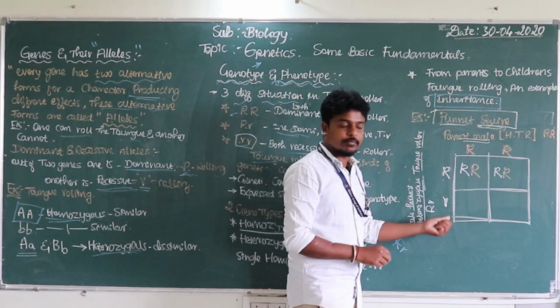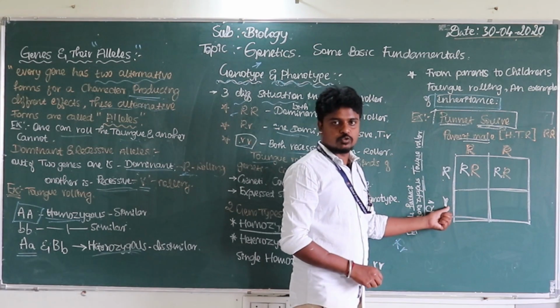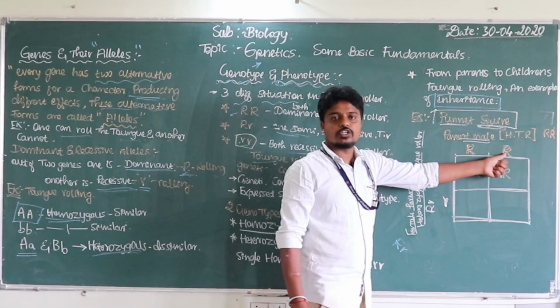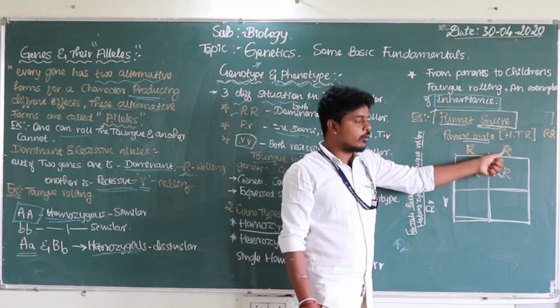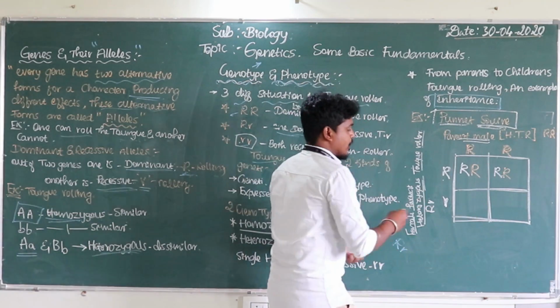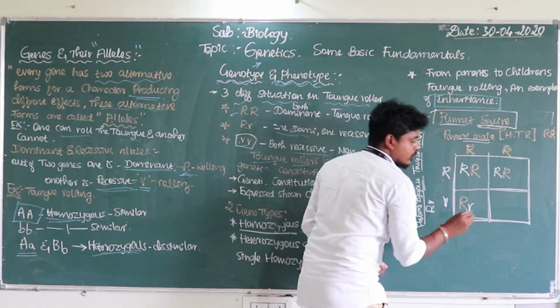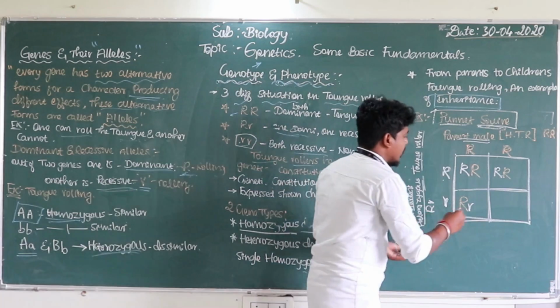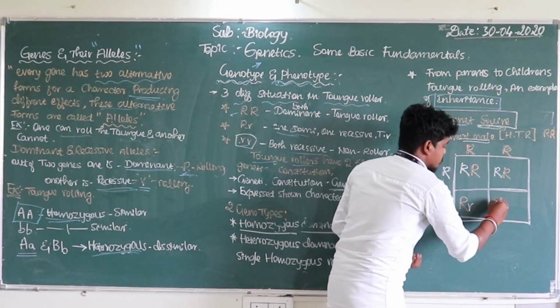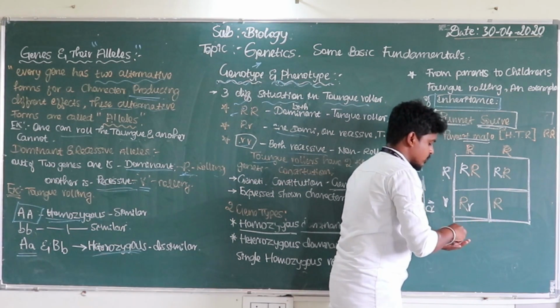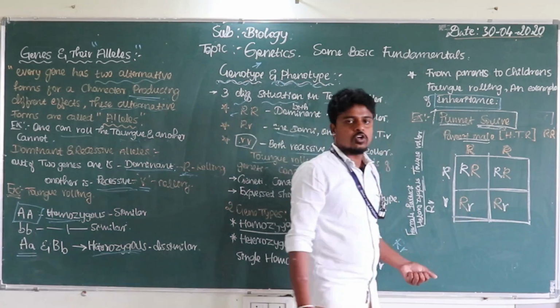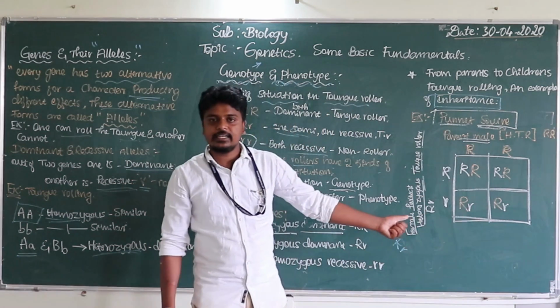Small r from the female parent, but here, whatever dominant characteristic we have, we enter first: the capital R and a small r. So this is how we have to multiply the genetic characteristics.